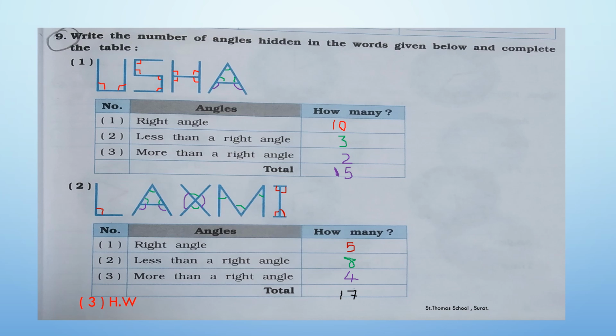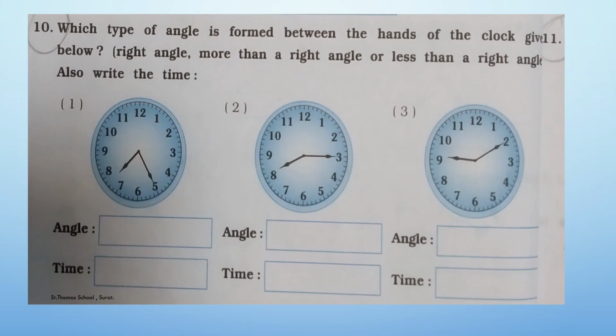Now there is question number 3, that is Naman, you have to do it in your workbook, that is your homework. So I hope you can do it by yourself. Now question number 10. Which type of angle is formed between the hands of the clock given below? So you have to write like this: right angle, more than a right angle, or less than a right angle. Also you have to write the time. So now let's do it.